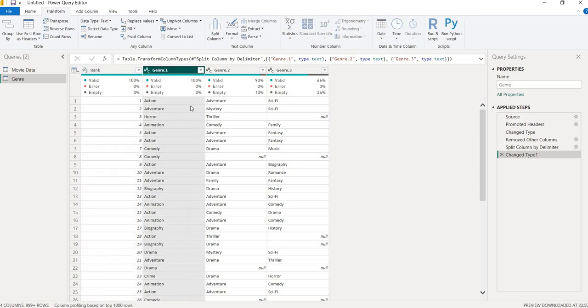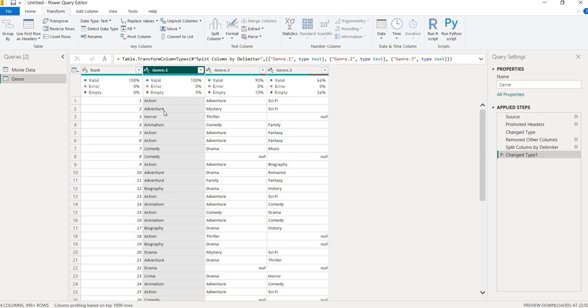Now what I have to do, if I keep these separately, then also it will not work for me, because adventure is here, and adventure is also here in genre 2. So instead of analyzing in a horizontal way, row wise, I will shift this action, adventure, sci-fi in a column wise. Means I will change the direction from row to column.